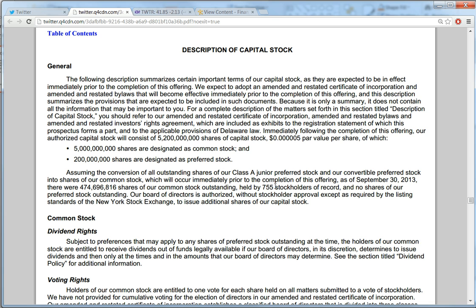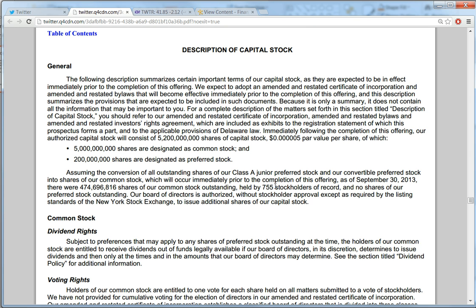Now, that's a very closely held organization. Obviously, those 755 stockholders of record are probably the board of directors, the original creators of Twitter, a handful of institutional investors, and that sort of thing. But that's where they were as of September 30th, 2013, prior to the IPO.